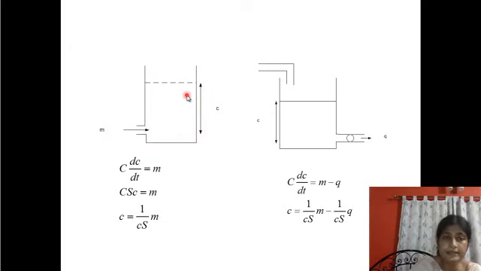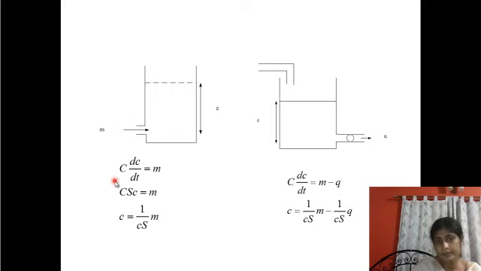Say, for this example, this is a storage tank where there is an uncontrolled inflow, and no outflow path is shown here. If the inflow is there, then the level will rise, and after a certain time it will overflow.